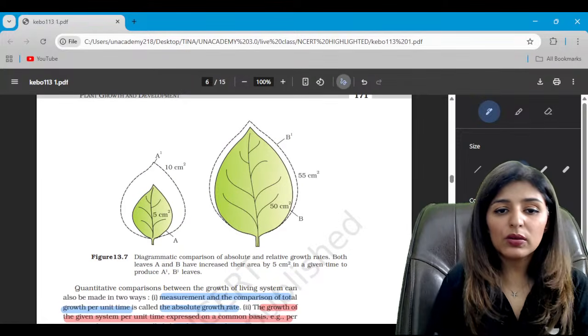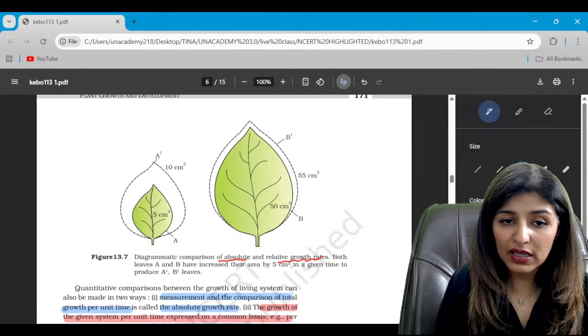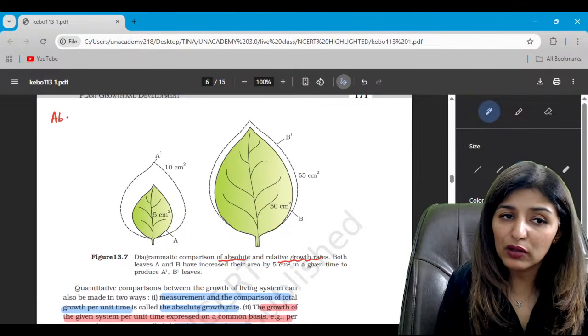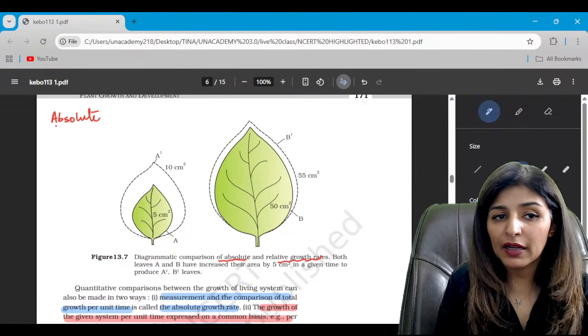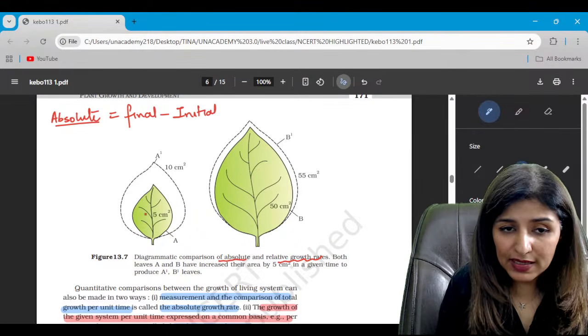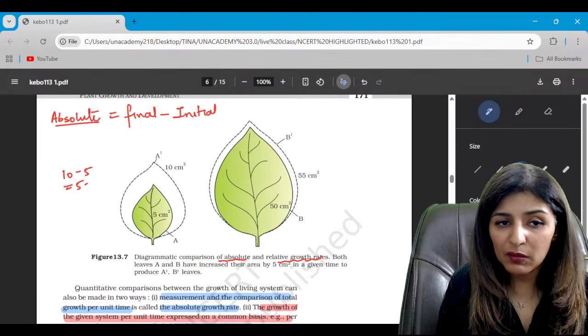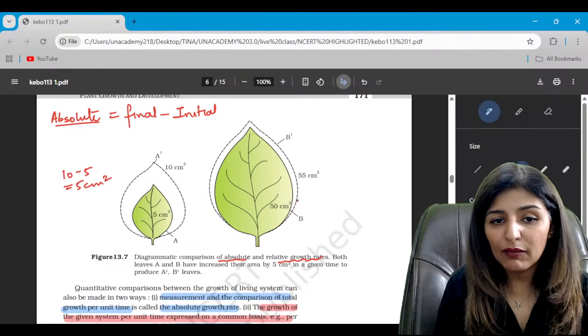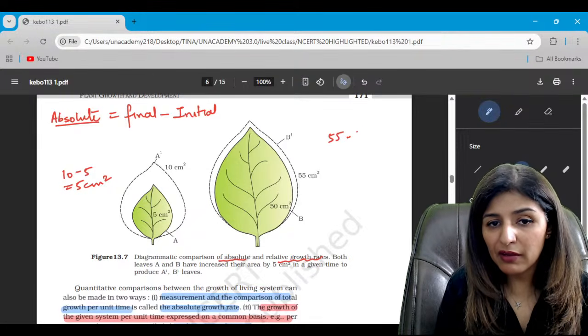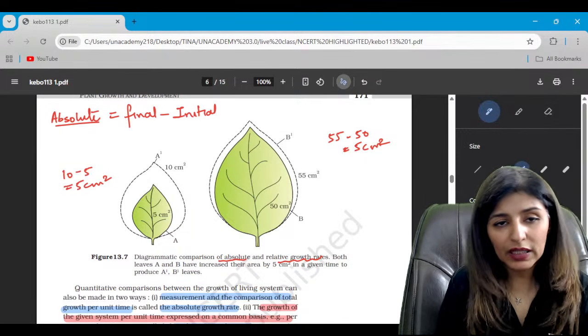Now these two diagrams help us to compare the absolute and the relative growth rates. So see, the formula for absolute growth is final minus initial. So what is final minus initial in A? It is 10 minus 5, which is 5 centimeters square. While in leaf B also, it is 55 minus 50, that is 5 centimeters square. So the absolute growth rate for both the leaves is same.